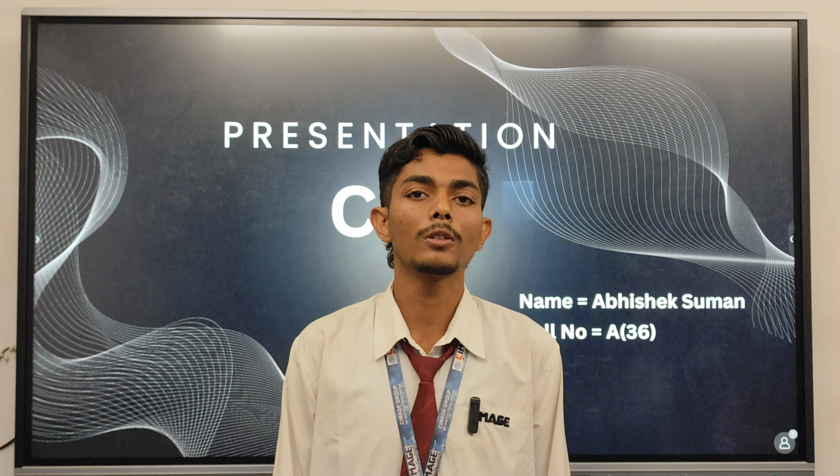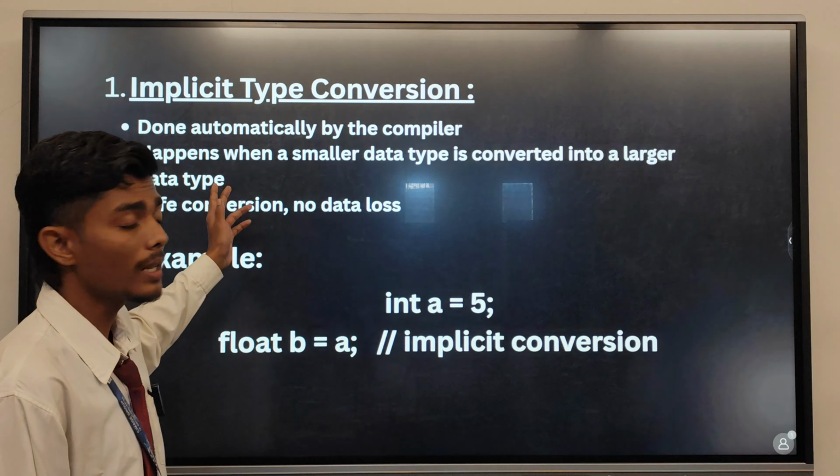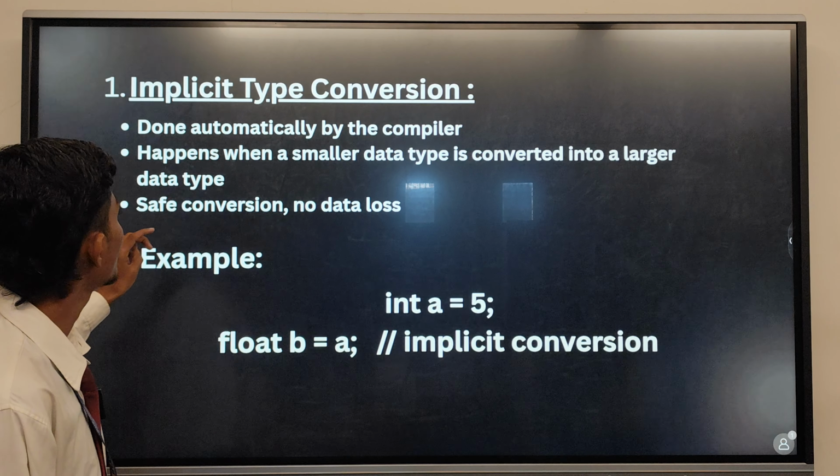Today my topic is implicit and explicit type conversion. Before I start, we should know what data type conversion is. Type conversion is a conversion in which one data type in a program is changed into another data type. Type conversion is of two types: implicit and explicit type conversion. First of all, I will start with implicit type conversion.